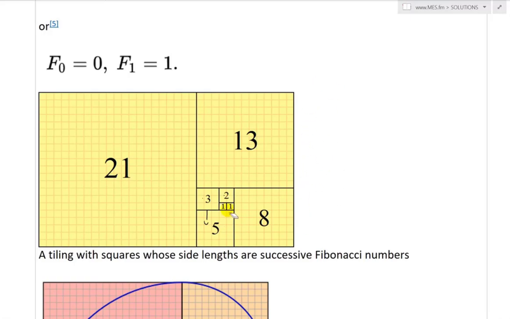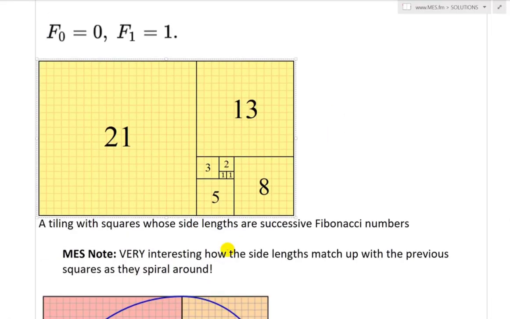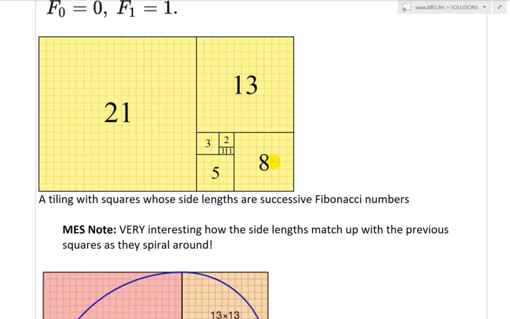That is very interesting how they all line up perfectly like that. Then it goes all the way to 21, and 21 lines up with that as well. That's actually very, very amazing. Yeah, so I just want to add a quick note there. Very interesting how the side lengths match up with the previous squares as they spiral around. That's actually quite fascinating stuff.